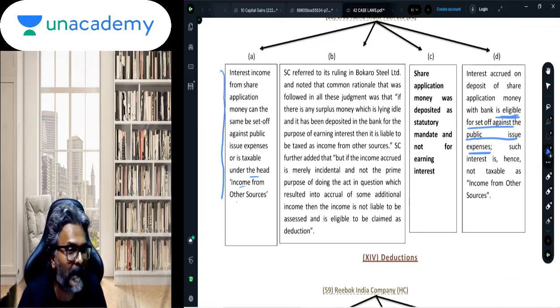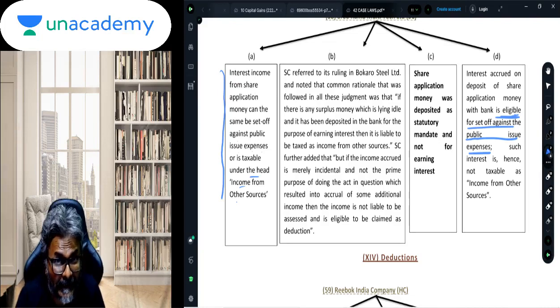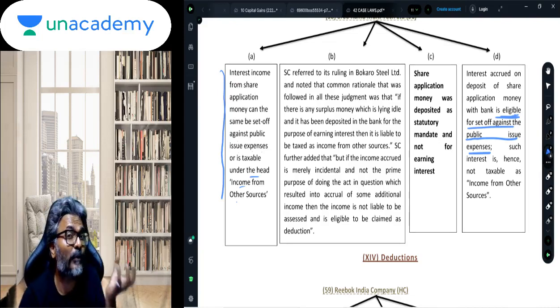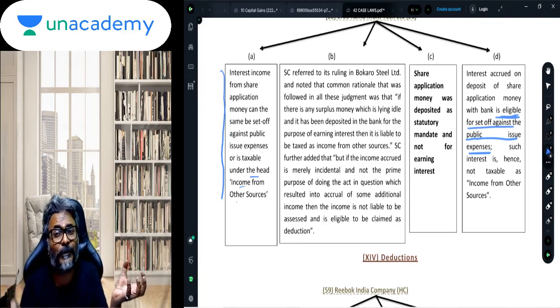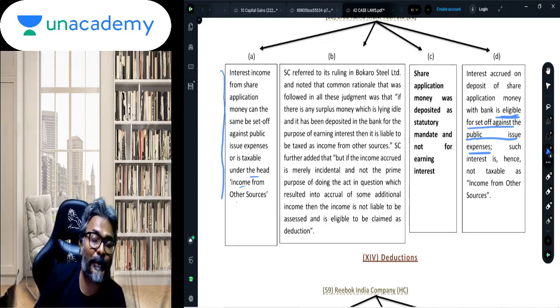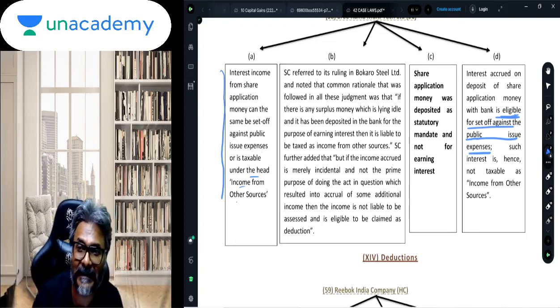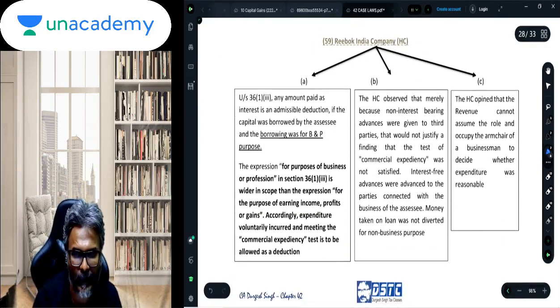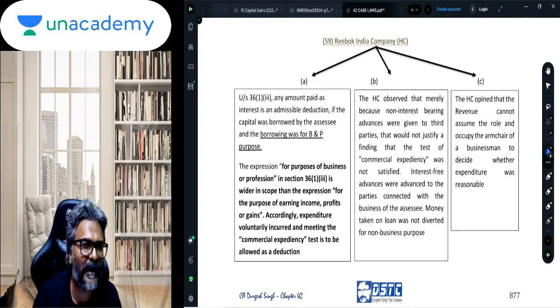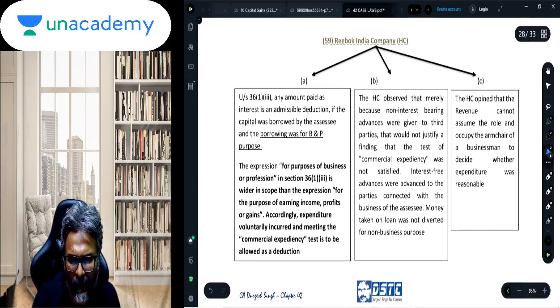This is not independent of the public issue. It is an integral part of the public issue, and hence against the expenditure which you have incurred on the public issue, this income, which is also part and parcel of the public issue process, will be adjusted, and the net expenditure will be compared with the qualifying amount. The lower of the two is the final amount on which 1/5 will be applied for the purpose of deduction. Reebok, I think this is already being targeted.